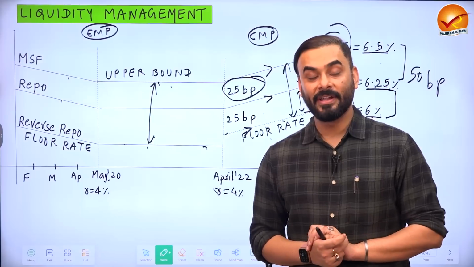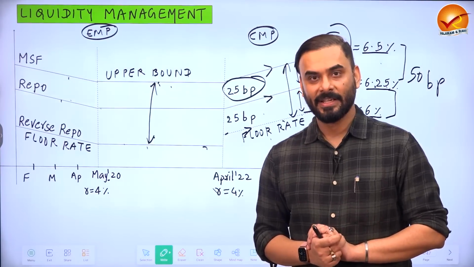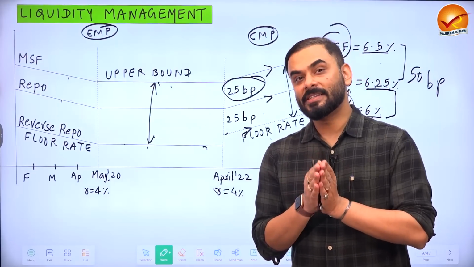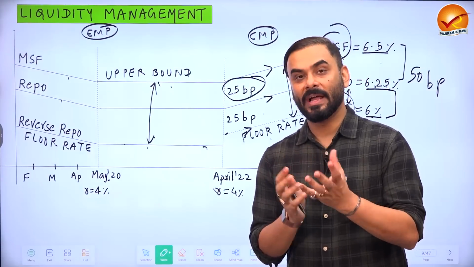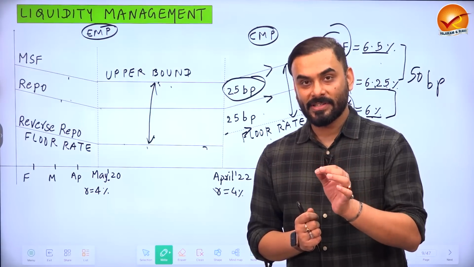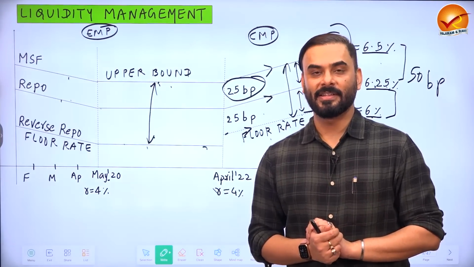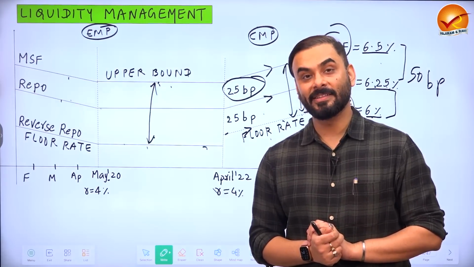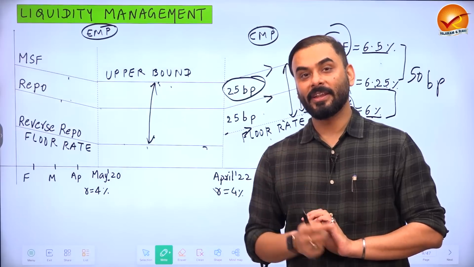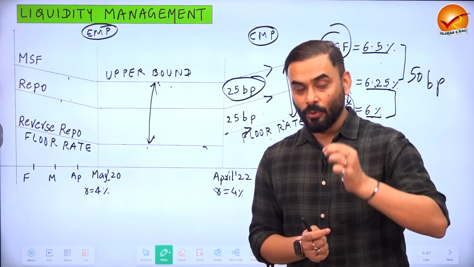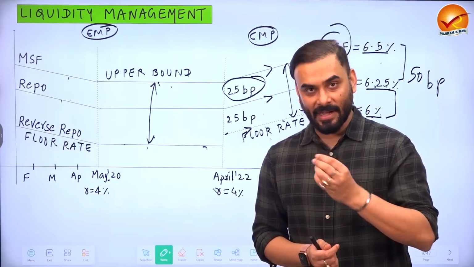So Reserve Bank of India from the year 2019 changed the method, and RBI said that whenever banks are deciding lending rate, so if you go to a bank to take a loan, the rate of interest that the bank charges is called lending rate. So from the year 2019, RBI said that whenever banks are deciding the lending rate, it has to be connected to one of the 4 rates prescribed by RBI.